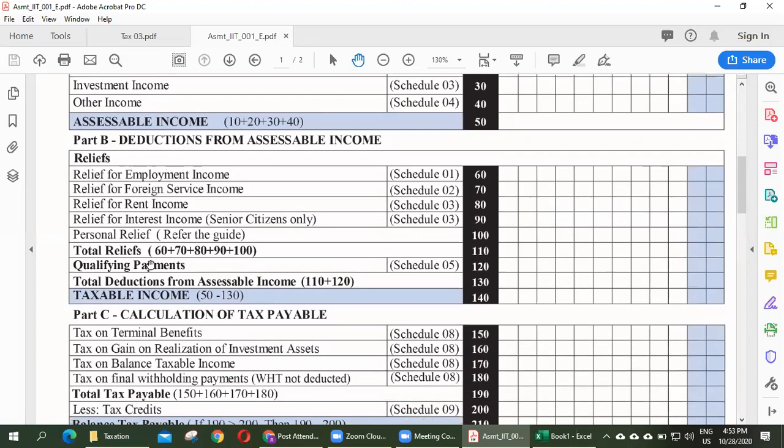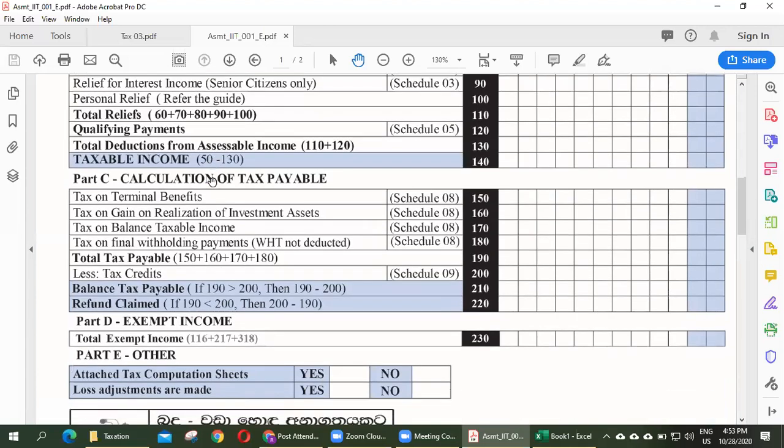Then there are some deductions, relief, and qualifying payments. Then we will get taxable income, and we have to calculate tax on terminal benefits if there are any, and gain on realization of investment assets, and tax on balance taxable income, final withholding payment, right? And tax credits. Finally, we will get what? Balance tax payable.